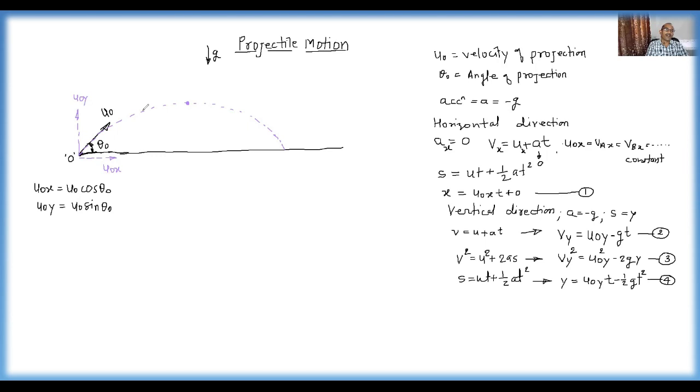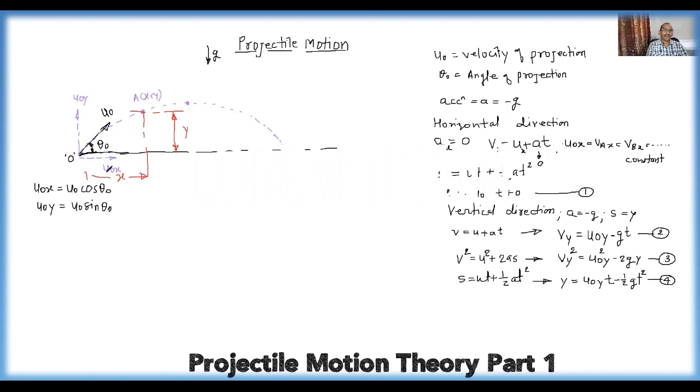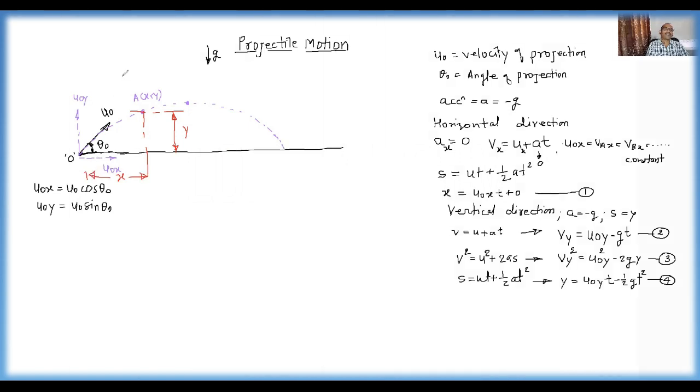First, I'll assume the projectile starts its motion from point O and moves up to point A, where the coordinates of this point are x and y. If the coordinates are x and y, what does it represent? Point A is at a vertical distance y from point O, and the horizontal distance from O to A is x. And we'll assume it takes some time, say t seconds, to reach location A.